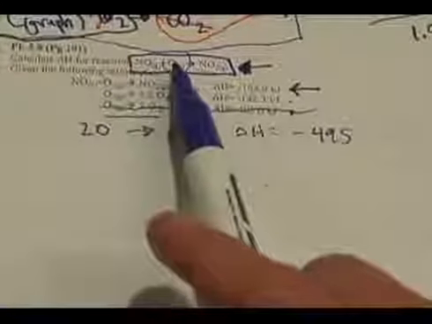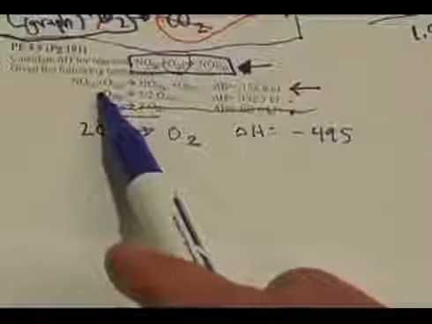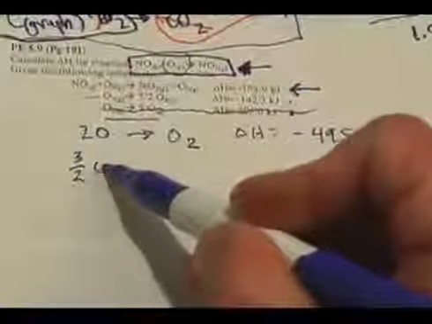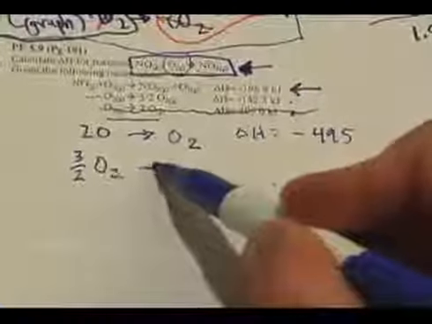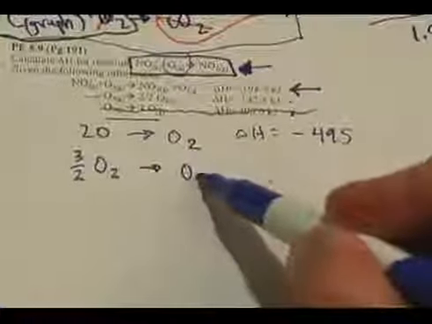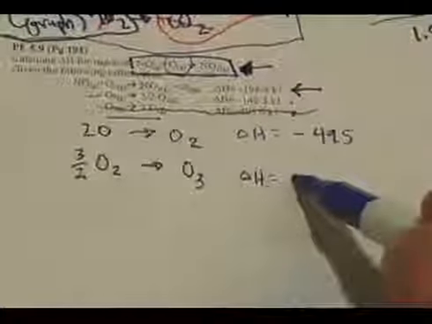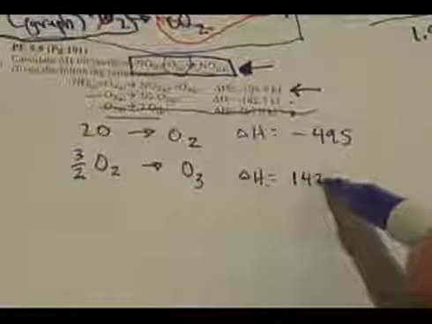And then take a look at this O3 that's in here. I don't have O3 in my goal reaction, so I'm going to flip this one around as well. And when I do that, I've got 3 halves O2 goes to O3, and when I flip that around, remember my enthalpy is going to become positive 142.3. See how it had a negative sign there? I've got to flip it around to become a positive.